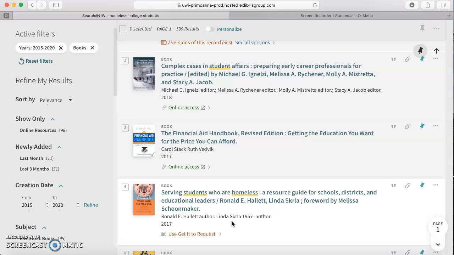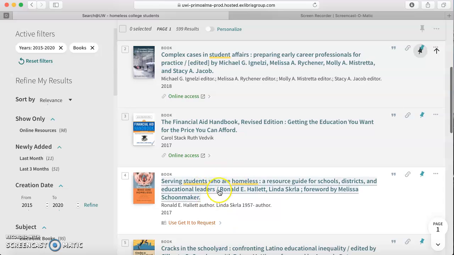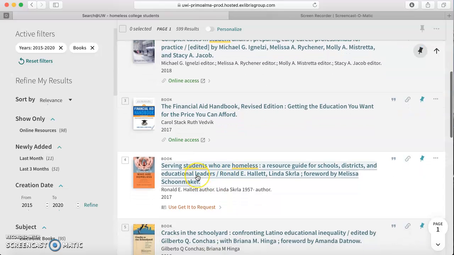It might be something where I'll get a book about homelessness and find that it has a chapter that talks about young adults or college students. My guess is this one is actually going to talk about students who are in high school. But let's say I like it, so I click on the title,